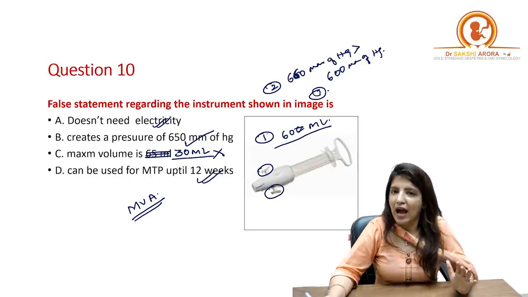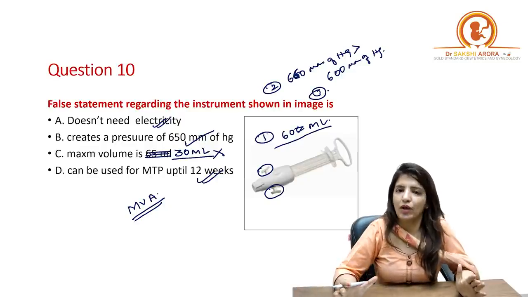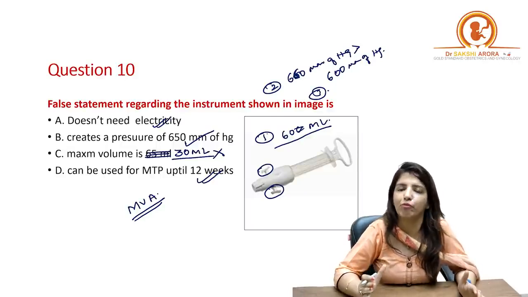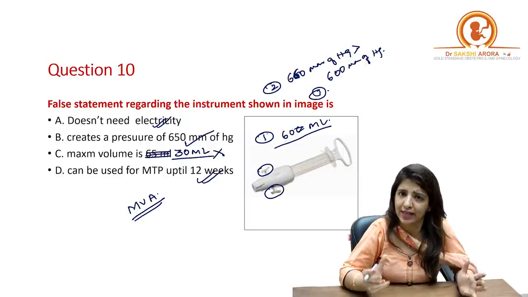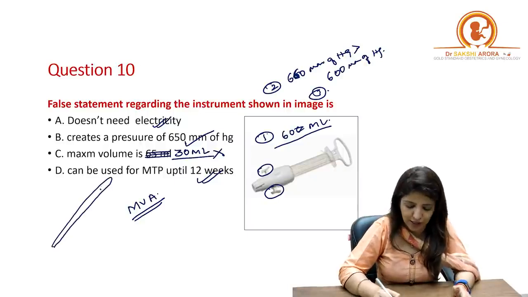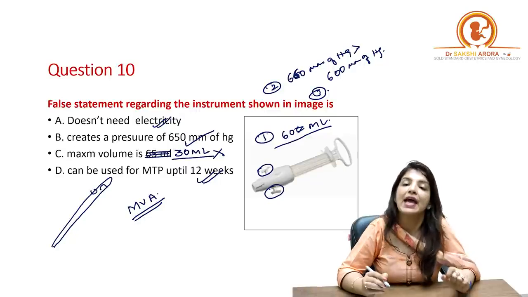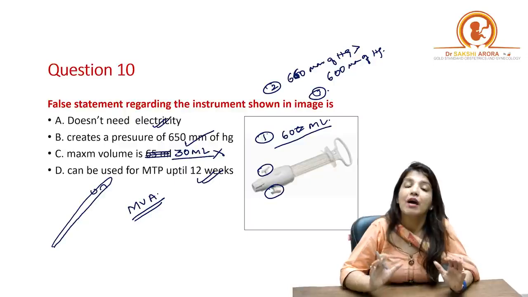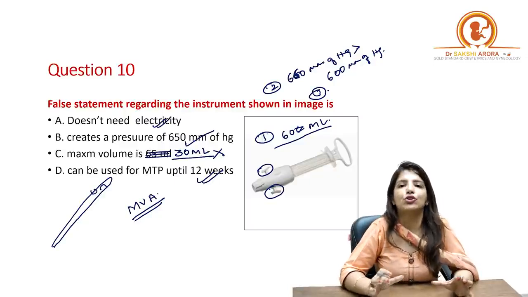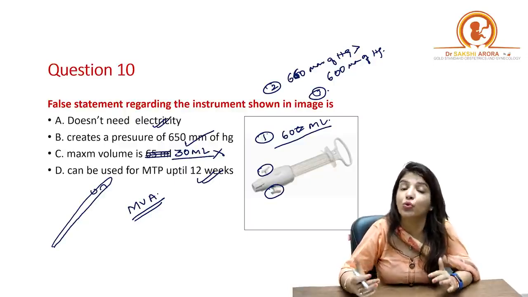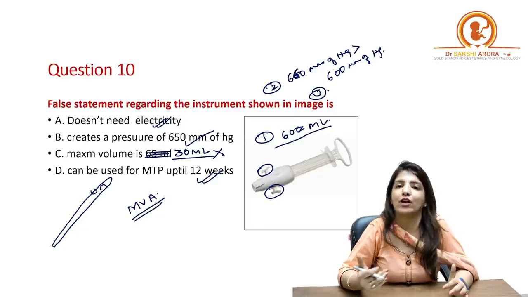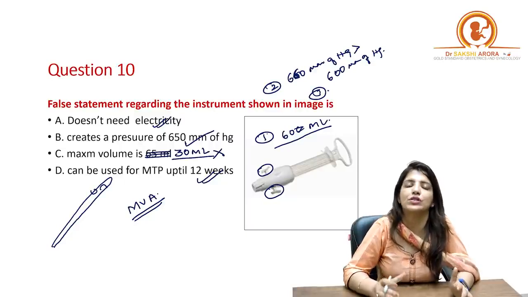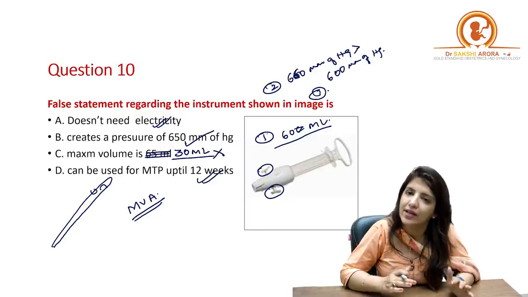See, ideally from 7 weeks to 12 weeks, the best method for doing MTP is suction evacuation with the help of a Carman's cannula, which is a plastic cannula. And you've all seen that cannula, that it has got two triangular openings. And this cannula is attached to a suction machine and you do the MTP. But in all those places where there is no electricity, for example, in rural settings, suction evacuation cannot be done. And in those cases, instead of doing suction evacuation, we use a manual vacuum aspiration syringe.